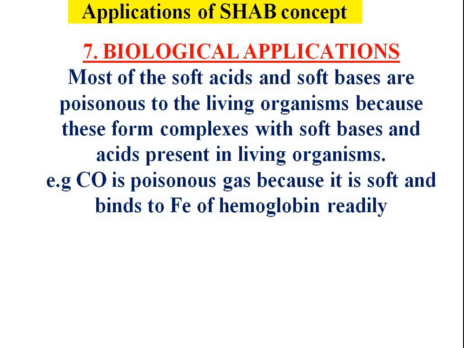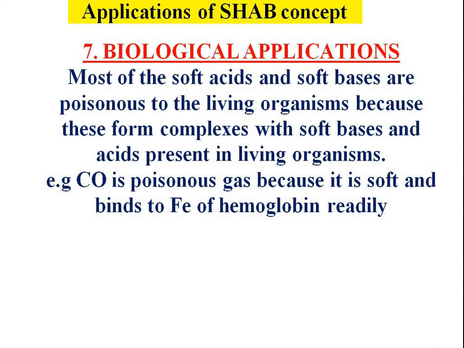The next application is biological applications. Most of the soft acids and soft bases are poisonous to living organisms because these form complexes with the soft bases and acids present in the living organism. As we know, carbon monoxide is a poisonous gas because it is soft and it will bind to the iron of hemoglobin readily. The function of hemoglobin in blood is to transport oxygen. Oxygen binds to hemoglobin and is transferred to all parts of the body.